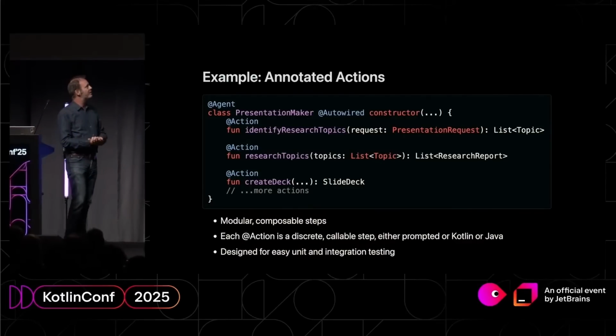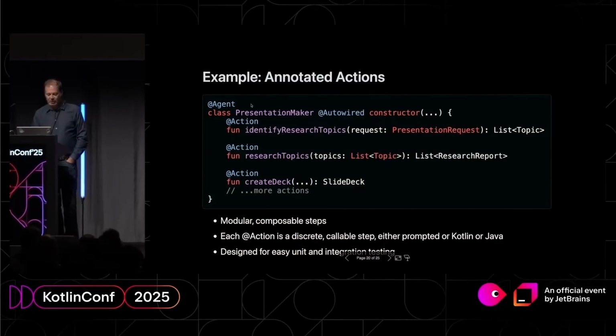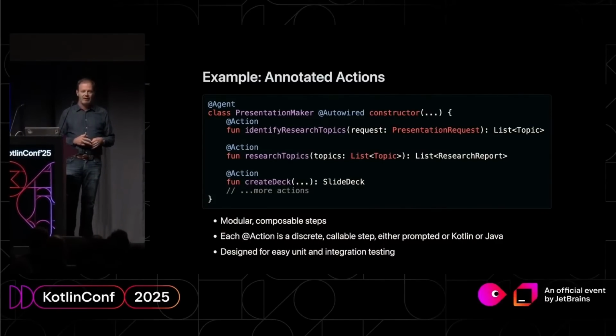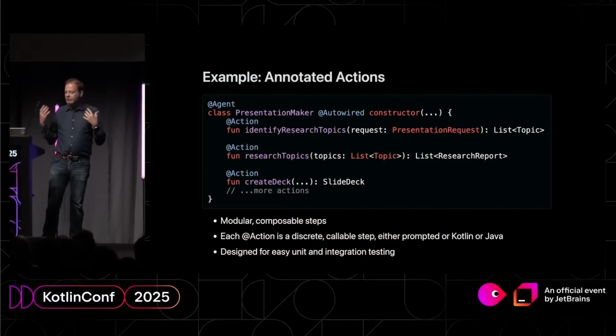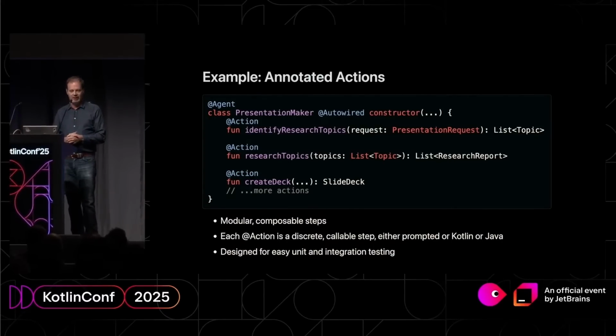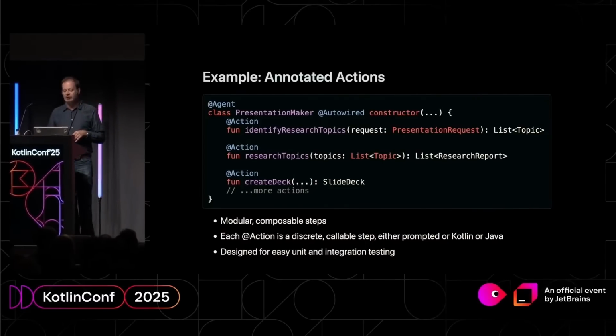So this is how it looks in the Java-style annotation model. Here you can see that we've got an @agent. This is the part of the presentation maker agent that actually literally built this slide about itself. And we have action annotations that are rather similar to, say, Spring MVC controller annotations. Essentially, by default, the preconditions and postconditions are computed by looking at the parameters and return types of these methods.